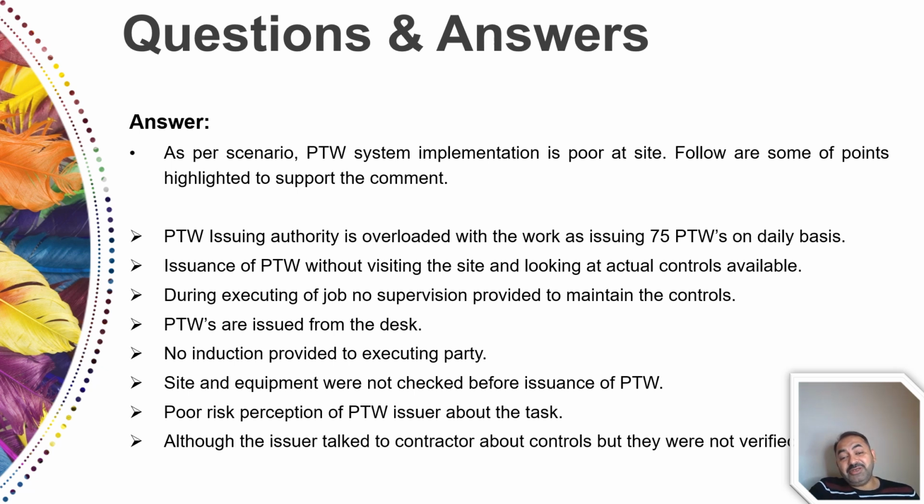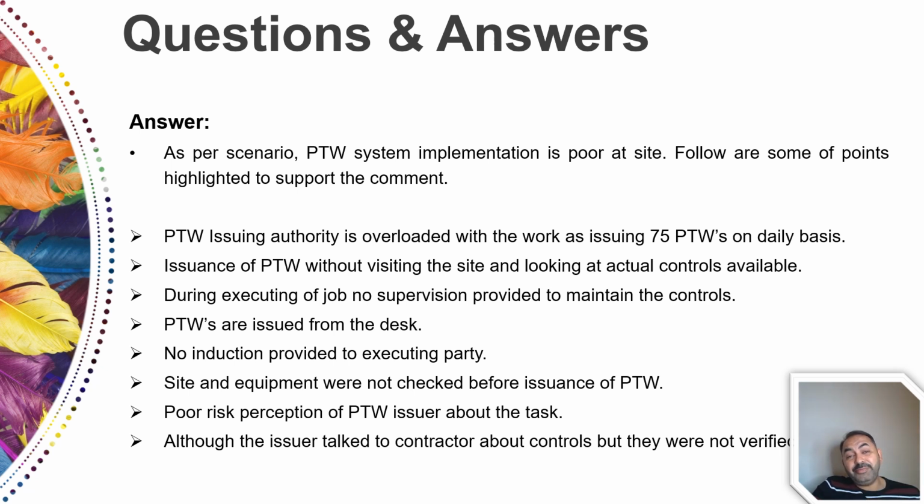Poor risk perception of PTW issuer about the task. In one place in your scenario, it was clearly mentioned that since this is a low risk job, they were just simply issuing a PTW, but their risk perception for the job was very weak.